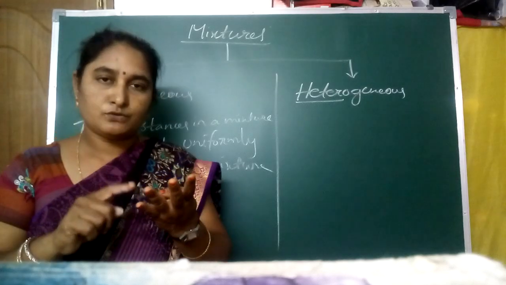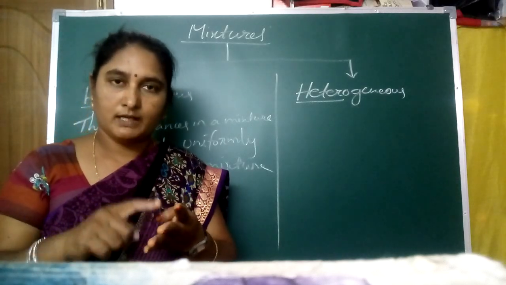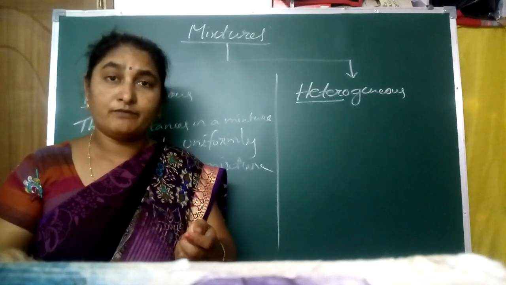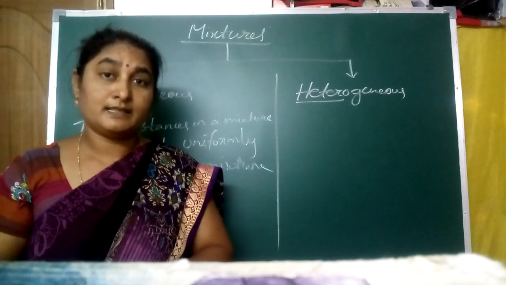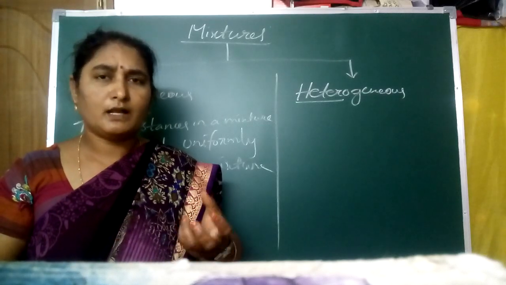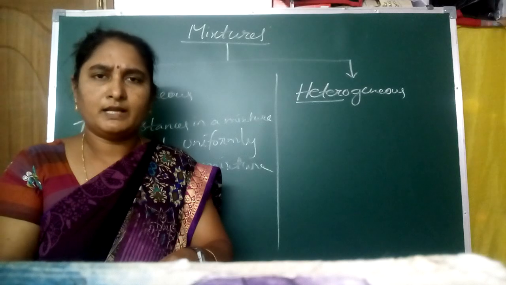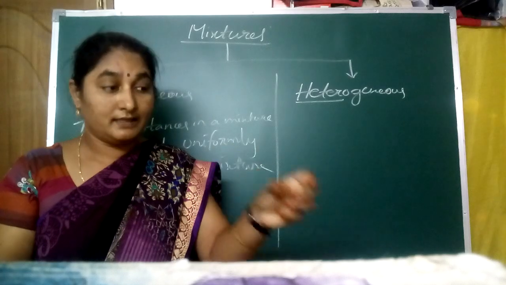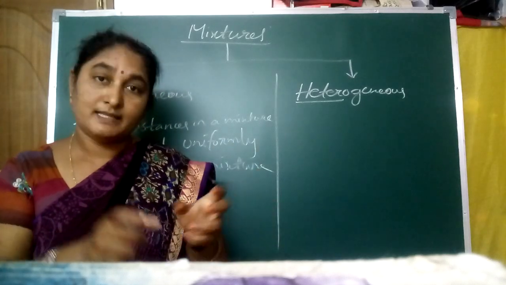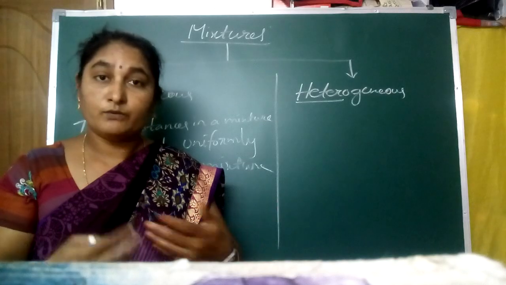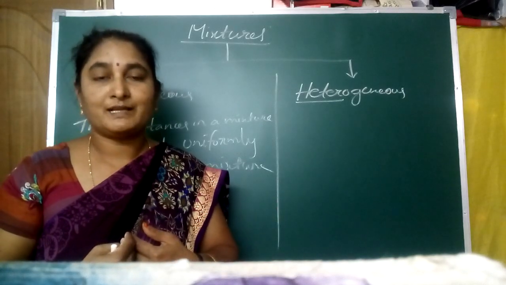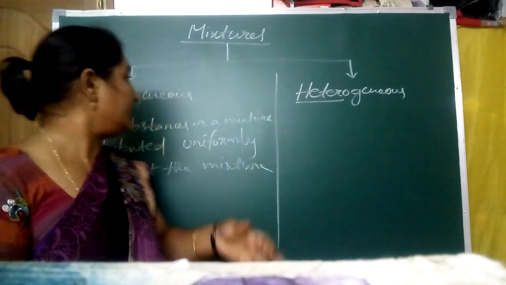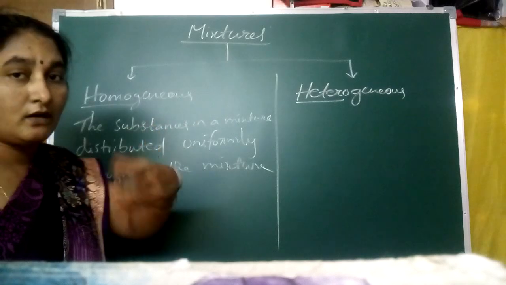When you observe it, it appears that all are mixed in together. We cannot see separately: this is the lemon, this is the water, this is the sugar, this is the salt. The constituents present in a homogeneous mixture we cannot see separately.